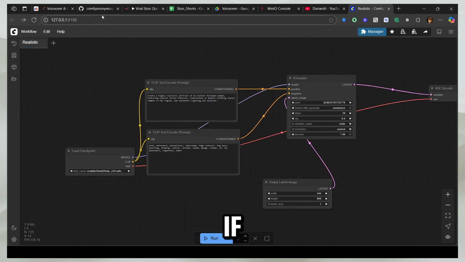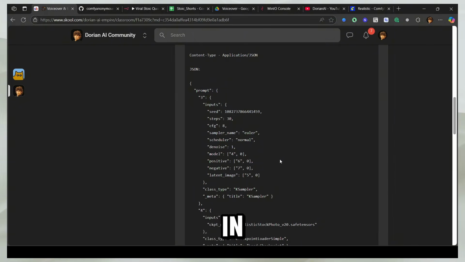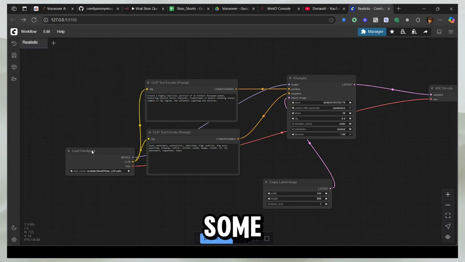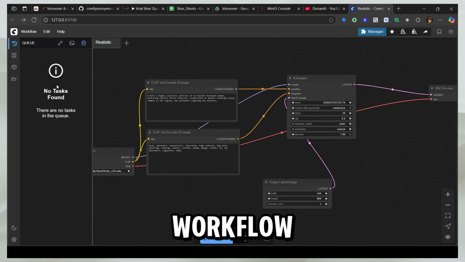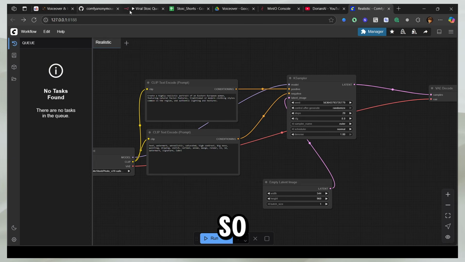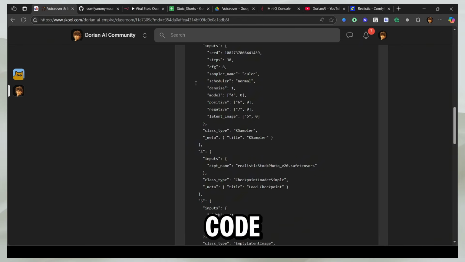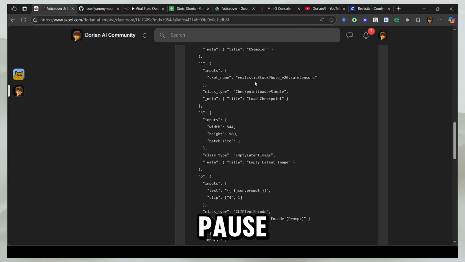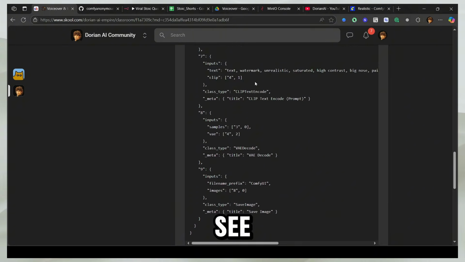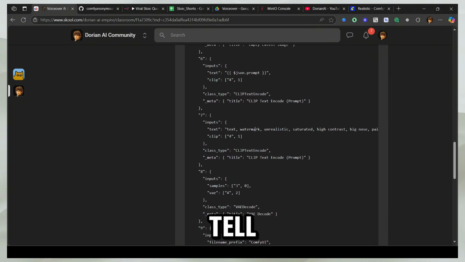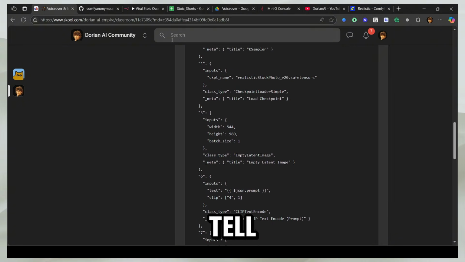So for example, if I were to enter some information in this JSON, some of it is going to correspond to this, some of it is going to correspond to this. So if I enter the correct information to send here, it's just going to trigger the workflow. I'm going to show it to you here. So the next step is that you can take this code, the entire workflow, and you can pause the video and you can see you have this entire workflow and we tell it everything. For example, I'm going to tell it the script as well.